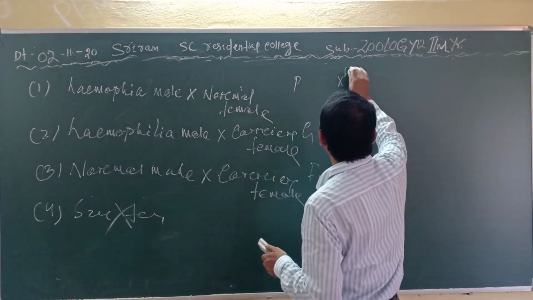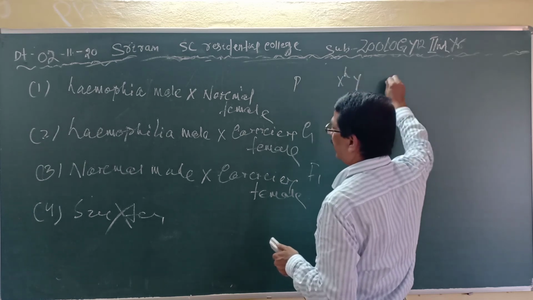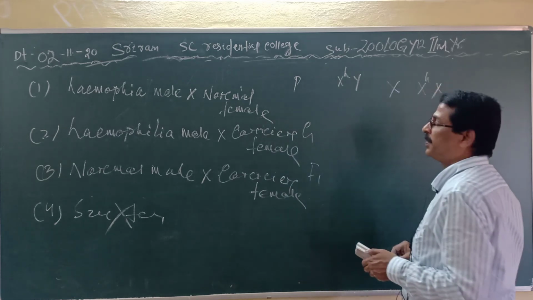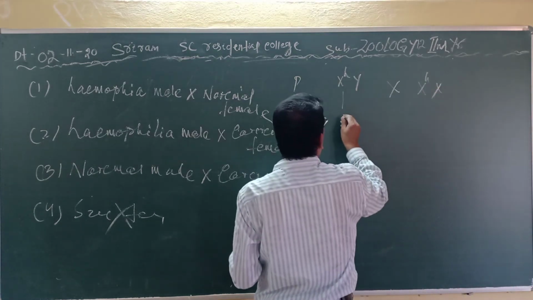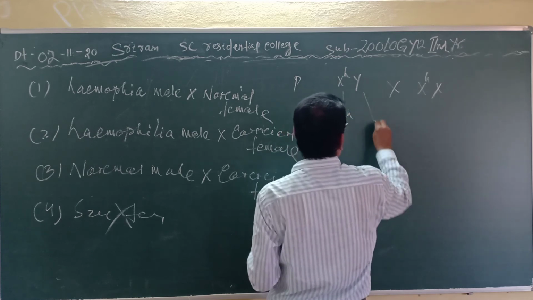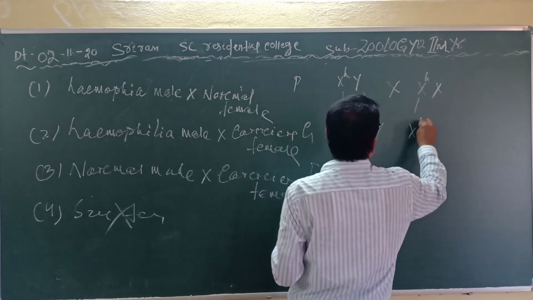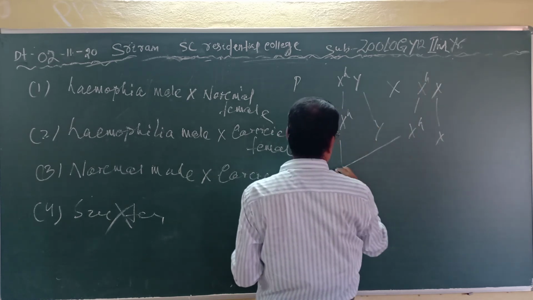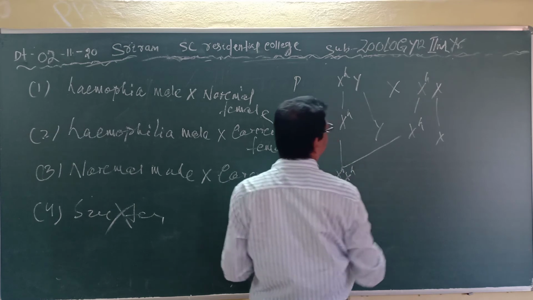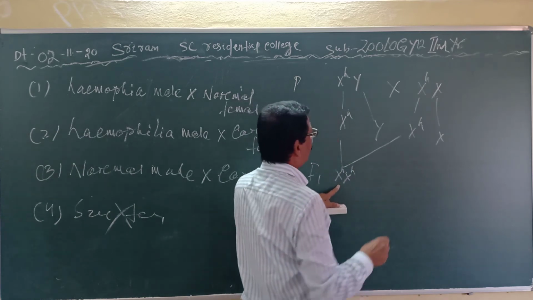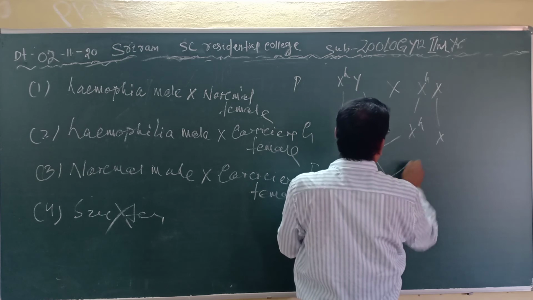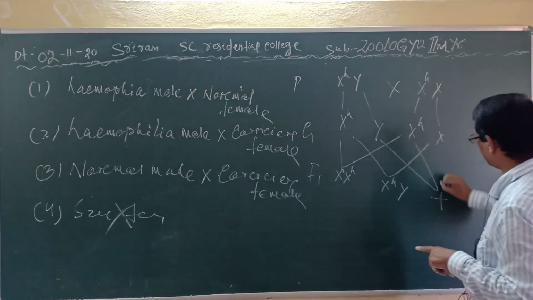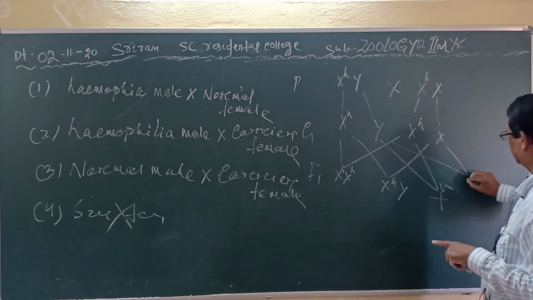Similarly, another hemophilia male marries to a carrier female. Hemophilia, it comes to the gamete, then carrier female, this is carrier female, then this is sufferer, this is sufferer female. Then this is carrier female. Then this is a sufferer male. And then this is normal.